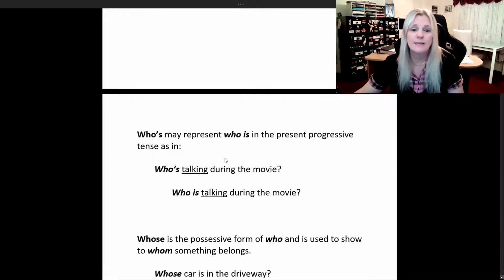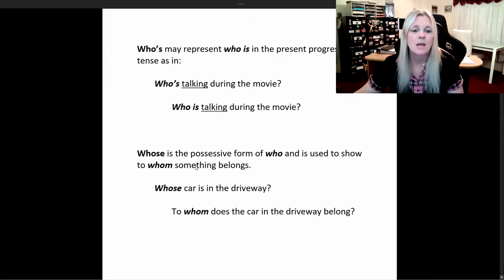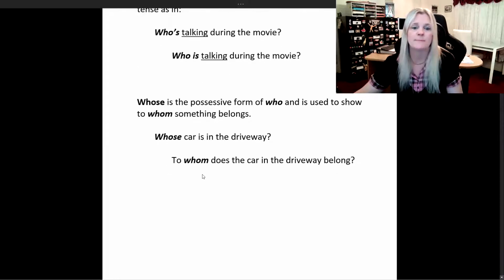Okay, who's may represent who is in the present progressive tense, as in who's talking during the movie, which means who is talking during the movie. So now you see the verb that follows is in the progressive tense. We did not use the past participle of the verb, so we absolutely know that it is who is and not who has. Okay? Now, whose, which is the same pronunciation, is the possessive form of who and is used to show to whom something belongs.